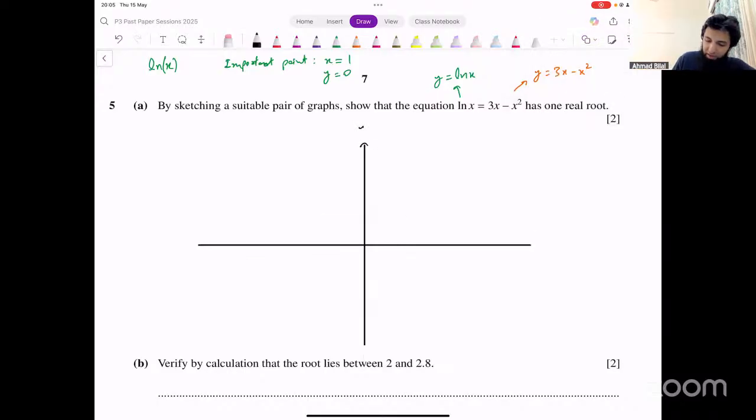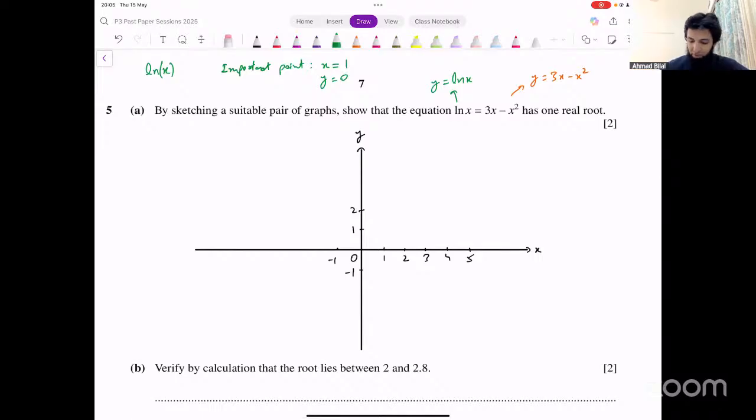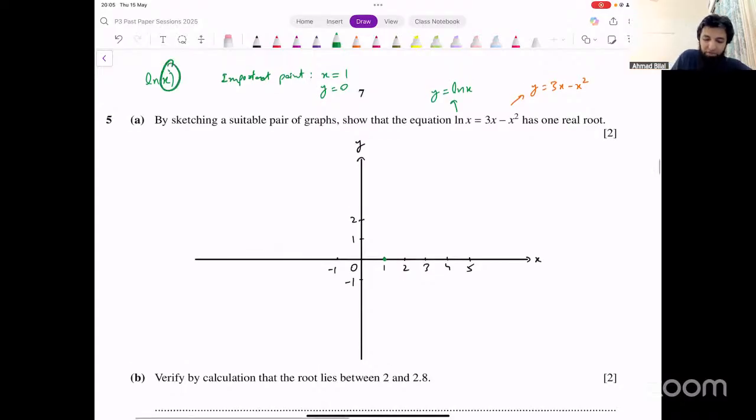This is the y-axis, this is the x-axis. Let's say this is 0, 1, 2, 3, 4, 5. Similarly, on the left side, you've got -1 here, -2 here, then -3. Okay, the important point that we have is (1, 0). So this point here is one point that we always have to show for the log graph, whenever the inner part is equal to 1.